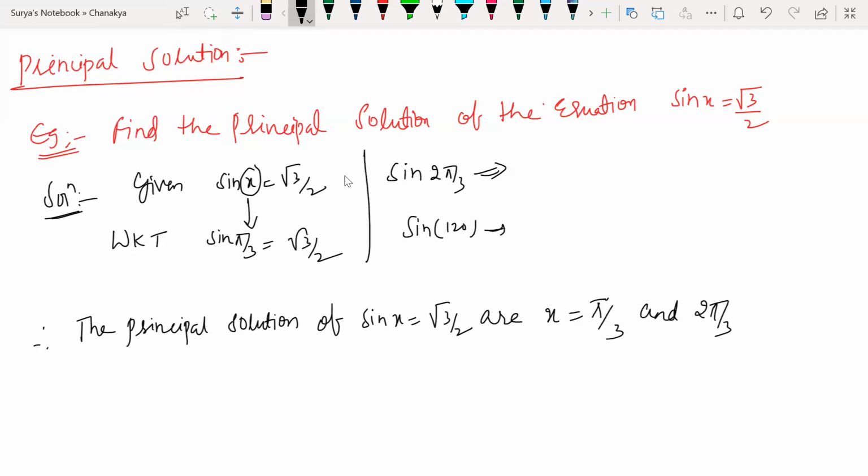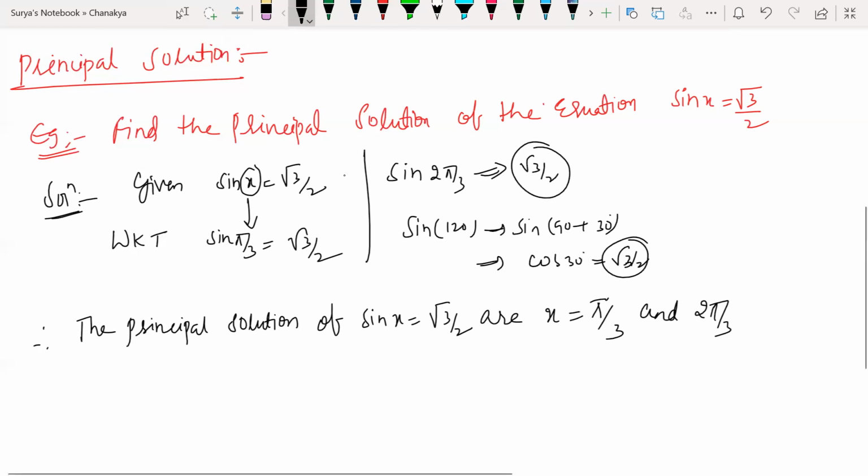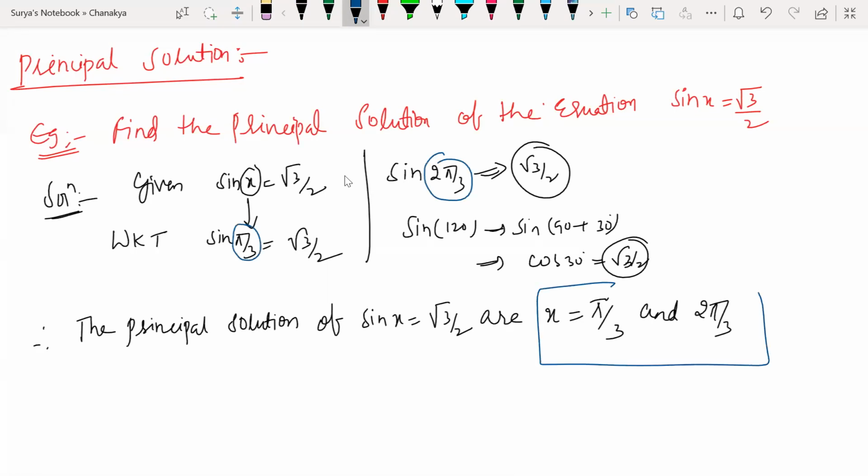Sin 120 can be written as sin of 90 plus 30, no? Sin of 90 plus 30 means cos 30. Cos 30 again gives me root 3 by 2. So sin 2 pi by 3 also gives me root 3 by 2. So one solution is pi by 3 and one more solution is 2 pi by 3. So the principal solutions of sin x is equal to root 3 by 2 are pi by 3 and 2 pi by 3. I hope you understood this. Any doubts here?